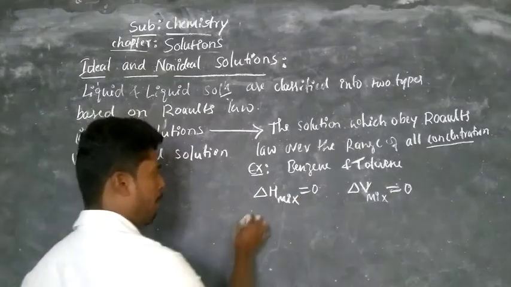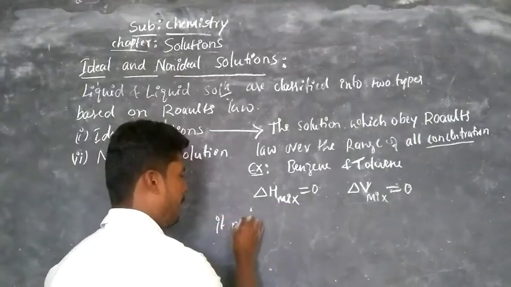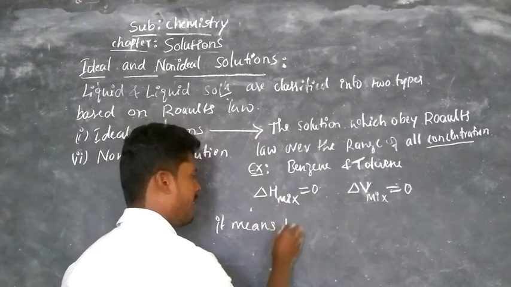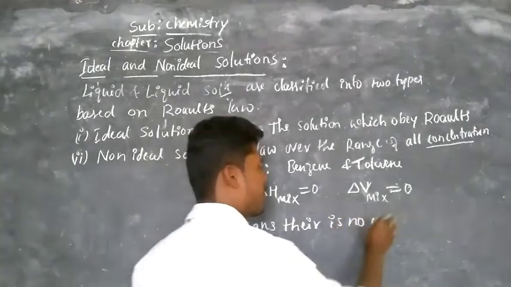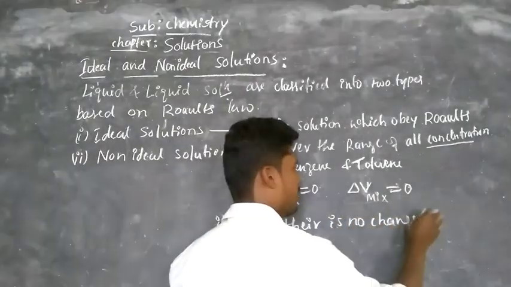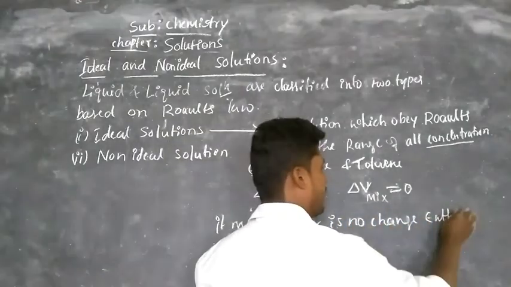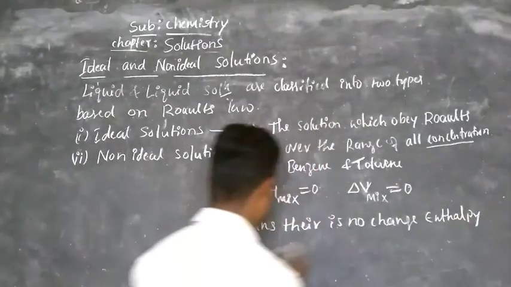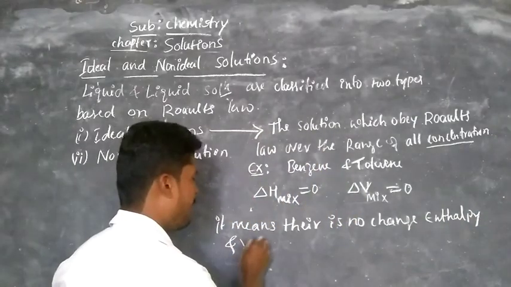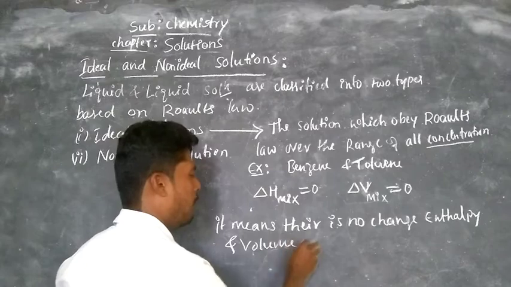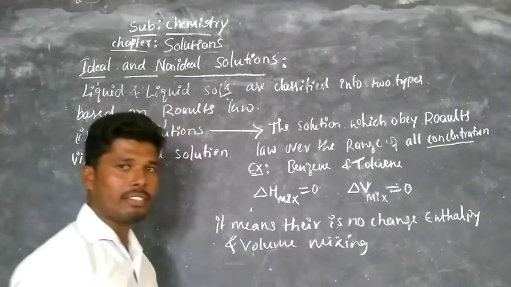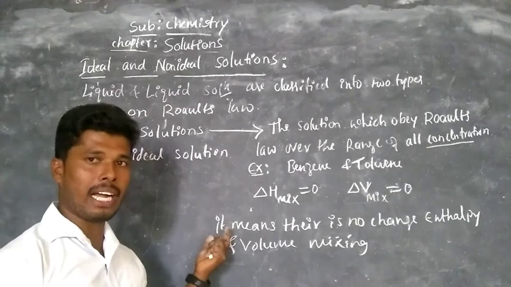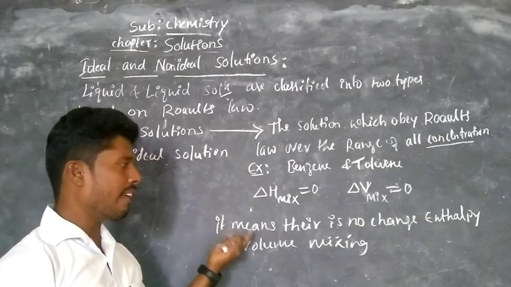Delta H of mixing being 0 means there is no change in enthalpy, and delta V is nothing but the volume change of mixing. So when we are mixing solute and solvent you get a solution.